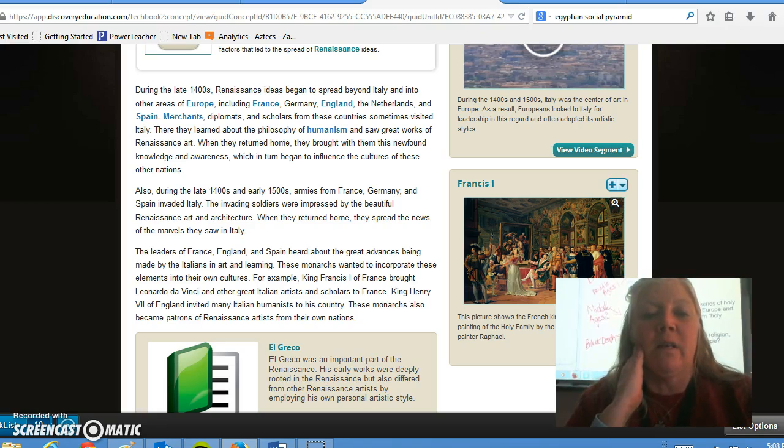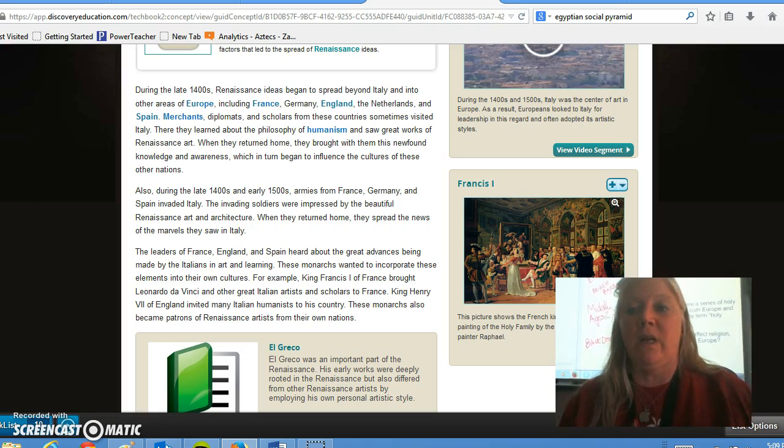The leaders of France, England, and Spain had heard about the great advances being made by the Italians in art and learning. These monarchs wanted to incorporate these elements into their own cultures. For example, King Francis I of France brought Leonardo da Vinci and other great Italian artists and scholars to France. King Henry VII of England invited many Italian humanists into his country. These monarchs also became patrons of Renaissance artists from their own nations.